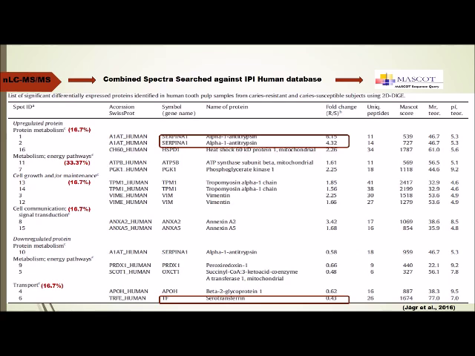The identified proteins were categorized according to their biological process functions: protein metabolism, energetic metabolism, cell growth, cell communication, and transport. As I have previously mentioned about greater and lower expression, we can see that spot number 1, corresponding to alpha-1 antitrypsin, was upregulated by a factor of approximately 6.2. Similarly, another spot of alpha-1 antitrypsin was upregulated by a factor of 4.3. However, some spots display downregulation. For example, spot number 6, corresponding to serotransferrin, was downregulated by a factor of 0.43.